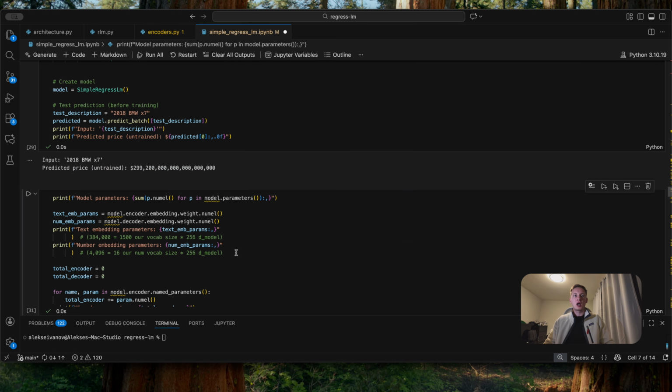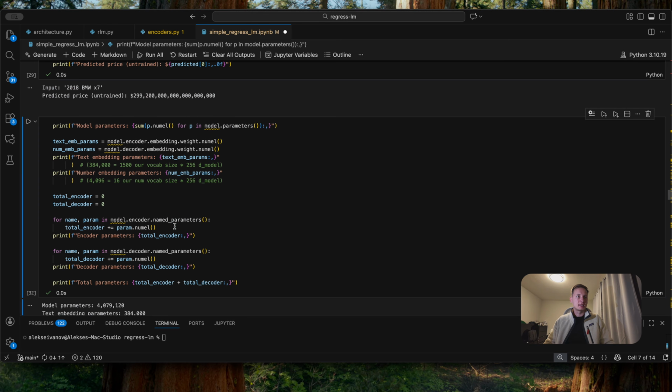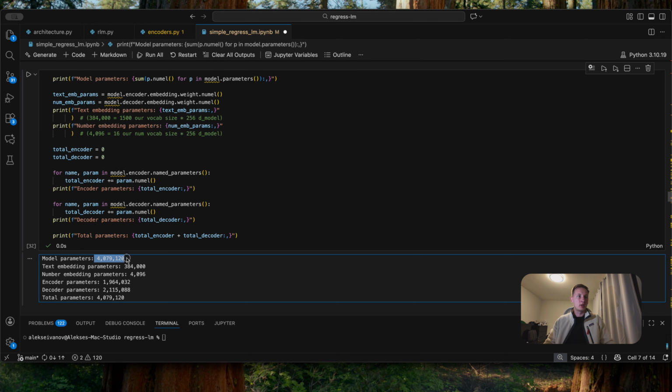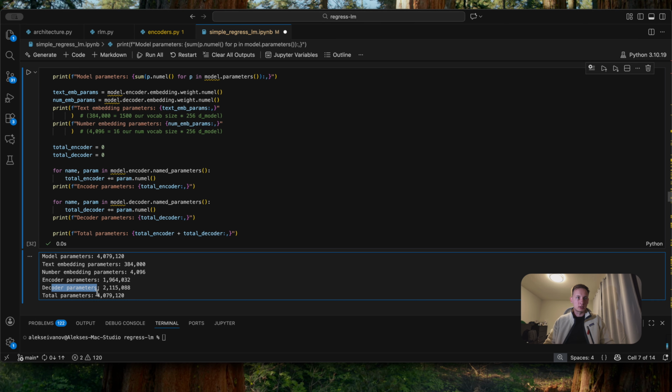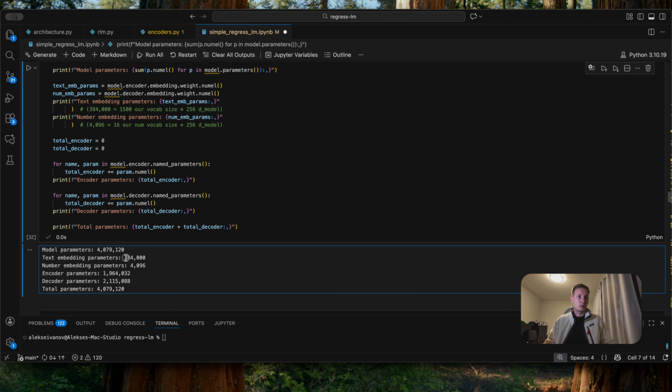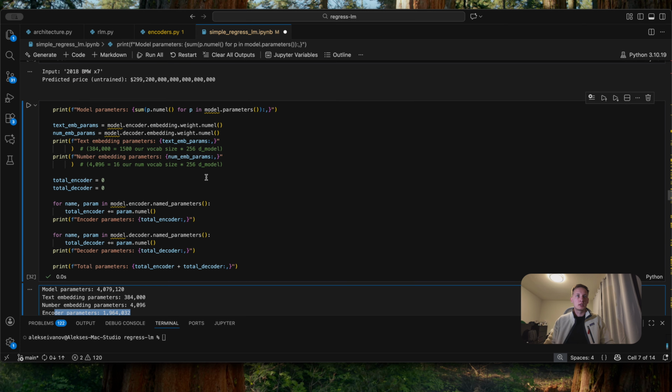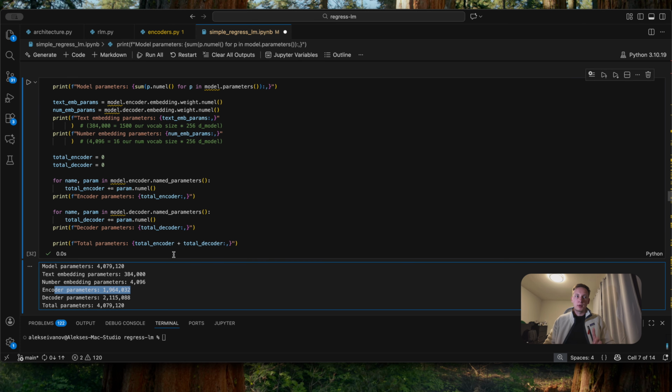Now let's have a look at how many parameters we have. If we run this cell, we'll see that we have 4 million model parameters, split between the text embedding parameters, the encoder parameters, and the decoder parameters. If we have a look at the cell above, we have the same number of embedding parameters as we had before, but for some reason the encoder parameters are almost 2 million, and that is 4 times larger than we calculated before.